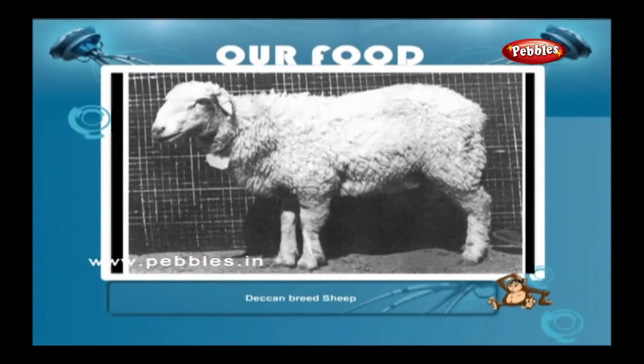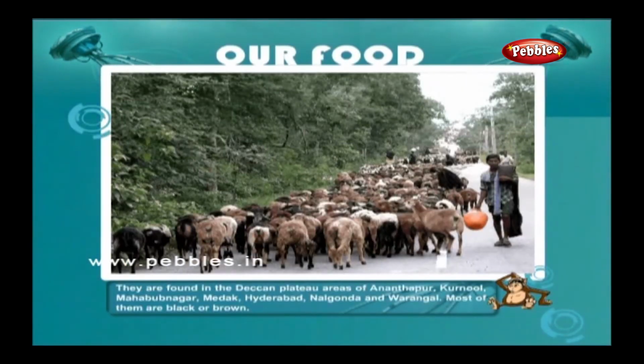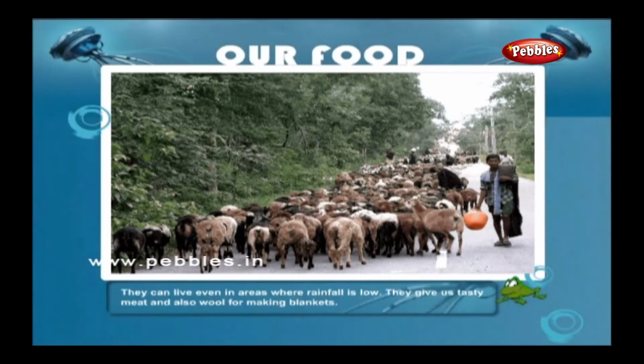Deccan breed sheep. They are found in the Deccan Plateau areas of Anantapur, Kurnool and Mahabubnagar, Medak, Hyderabad, Nalgonda and Warangal. Most of them are black or brown. They can live even in areas where rainfall is low. They give us tasty meat and also wool for making blankets.